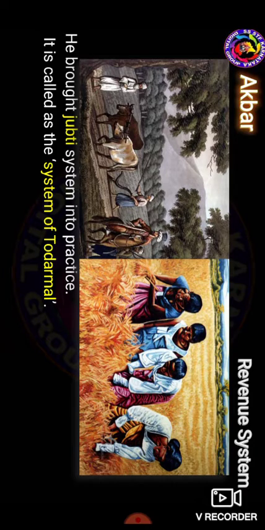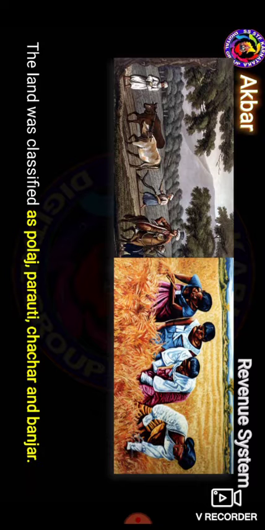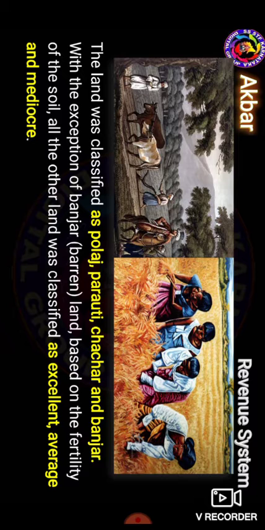The land was classified into Polaj, Parauti, Chachar and then Banjar. Besides this, the land was also classified on the basis of the fertility of the soil, as excellent, average and so on. The farmers were given the Pattas.